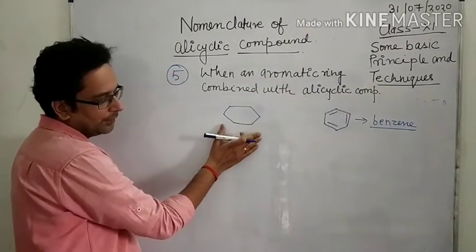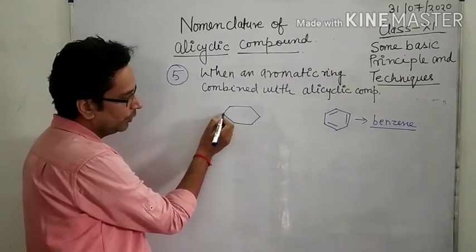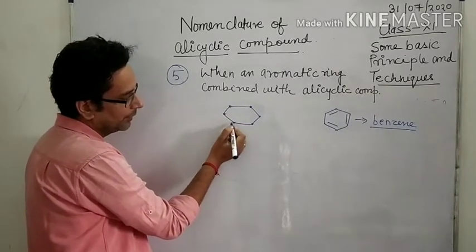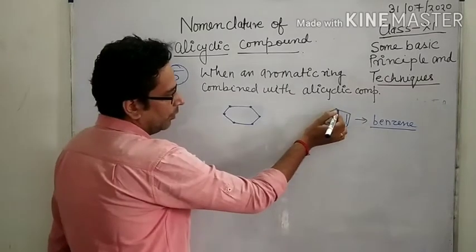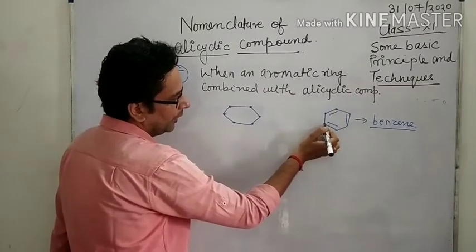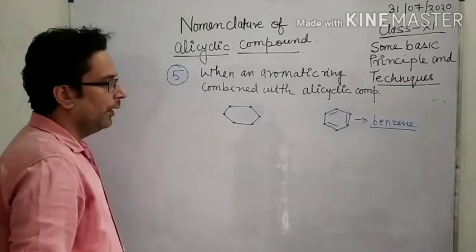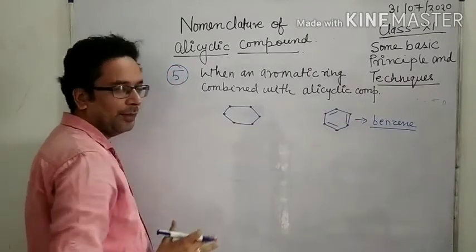Now this is the example of alicyclic compounds. Calculate the total number of carbon: 3, 4, 5, 6. In this one, 1, 2, 3, 4, 5, 6. Now both contain a 6 carbon ring.